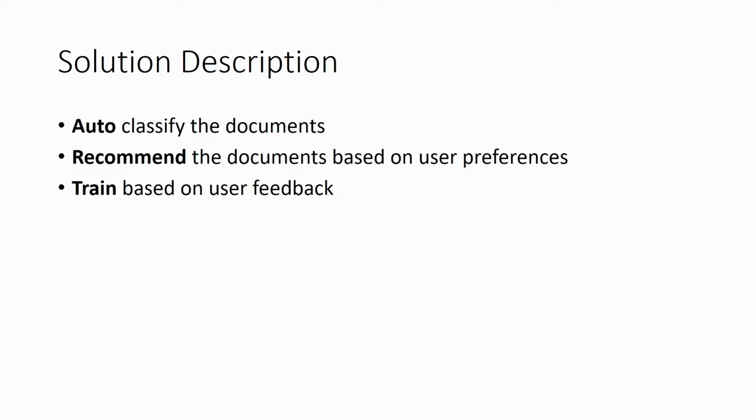And then once we have auto-classified these documents, and I'll talk about the algorithms involved in a moment, we then recommend these documents based on, so you are working on a certain policy desk, and you've told us that these are your preferences. We'll match those preferences with the auto-classification. The third component of this is that, let's say we have made the recommendation to you, and now you've read this article and you think that it is really a valuable article, and maybe other members of your team may be interested in it. So we take that feedback that you provide and then apply it back to the machine learning algorithm so that others can benefit. So in a sense, we are training that algorithm constantly based on the user feedback.